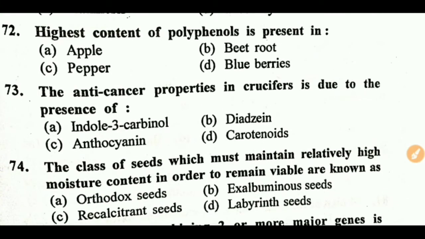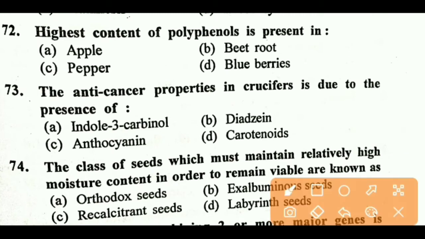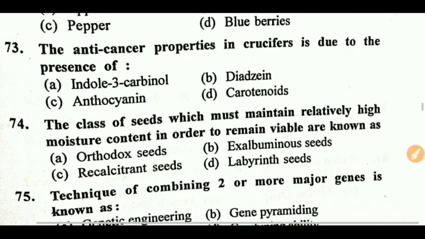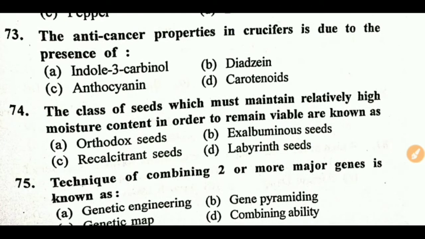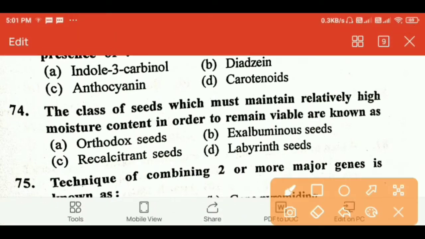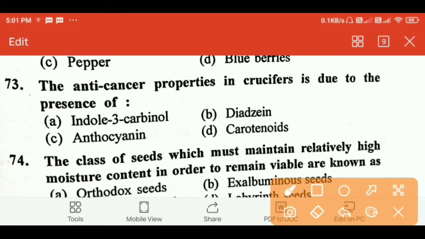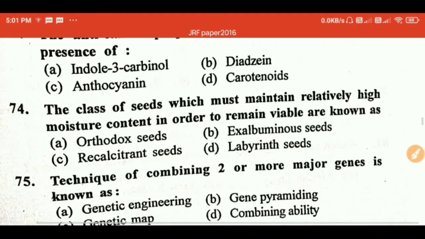Highest content of polyphenol is present in. Right answer is D, blueberry, rich in polyphenols. Next question. The anti-cancer properties in crucifers are due to the presence of. Right answer is A, indole 3 carbinol. Next question.